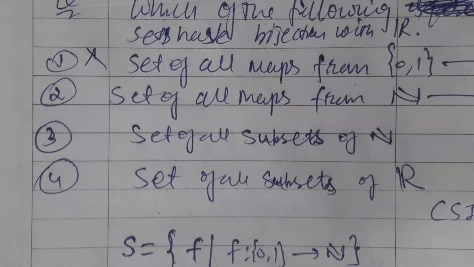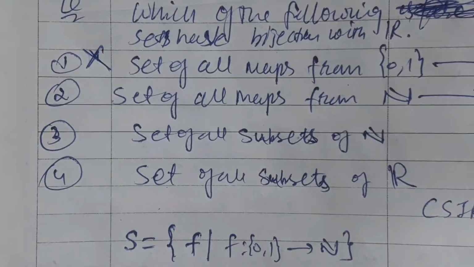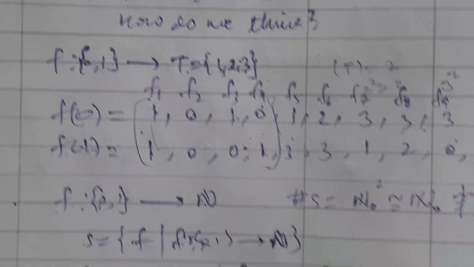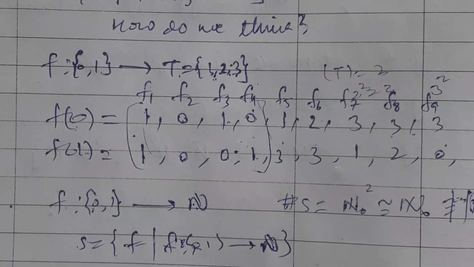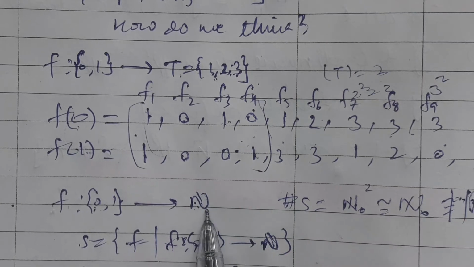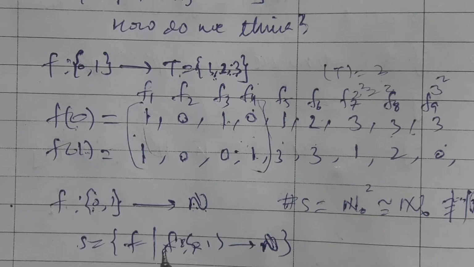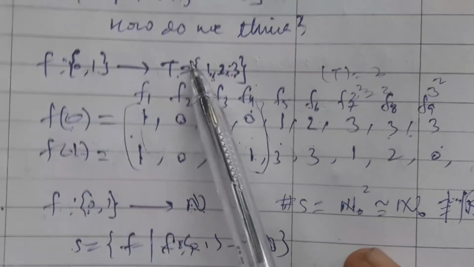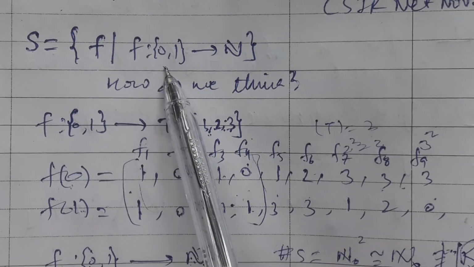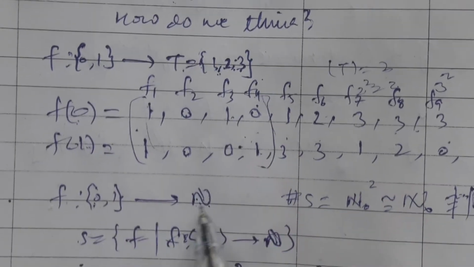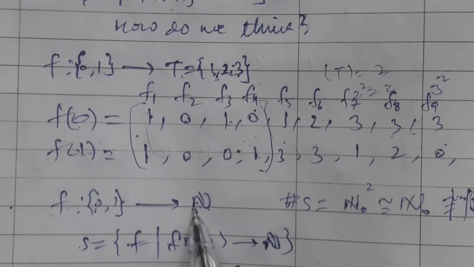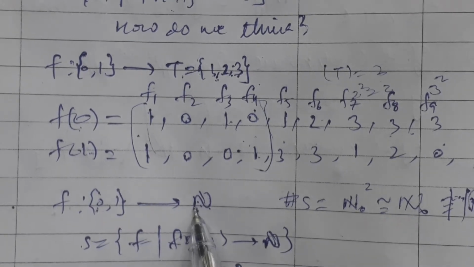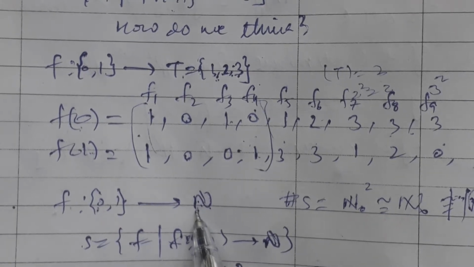I hope you have understood this well. Let me revise again. If you choose a range set whose cardinality is 1, the cardinality of S is 1 to the power 2. If the range set has cardinality 2, S has cardinality 2 to the power 2.